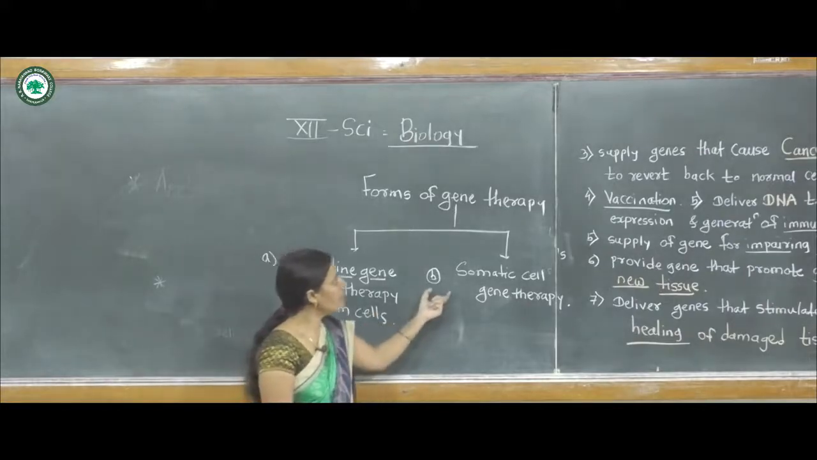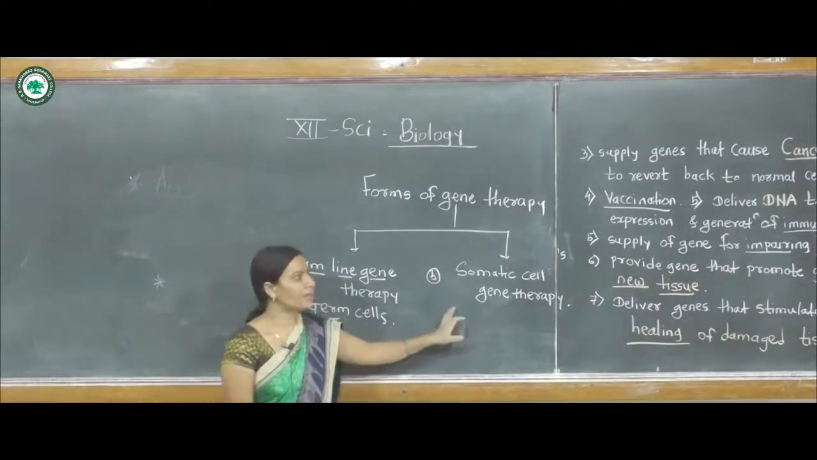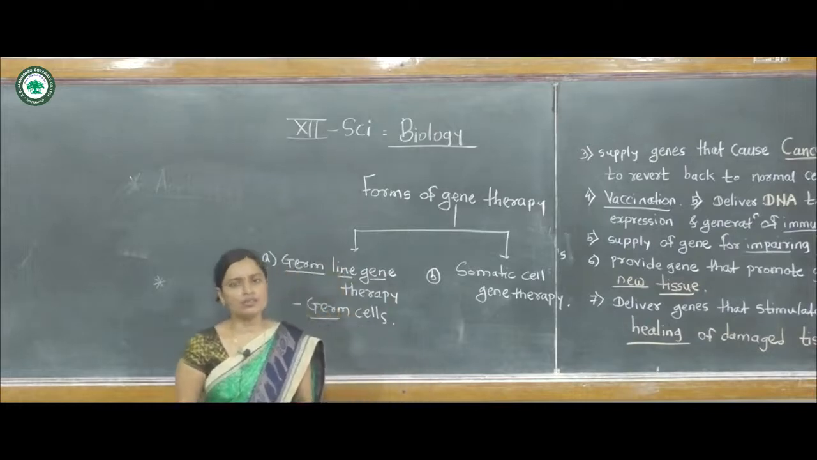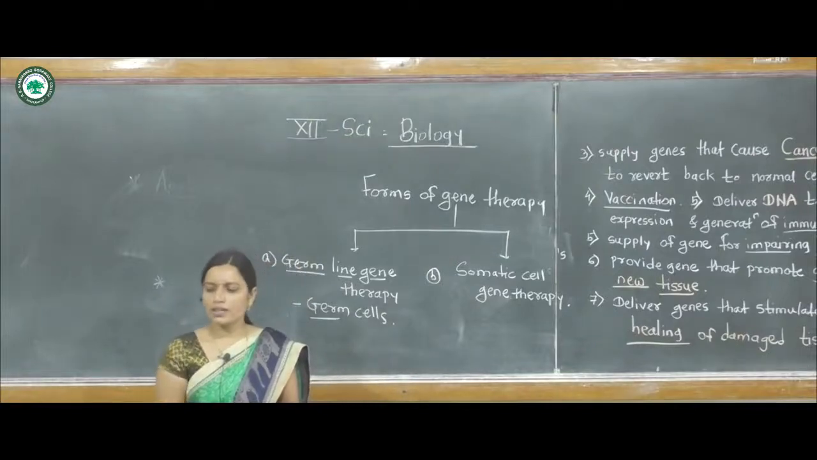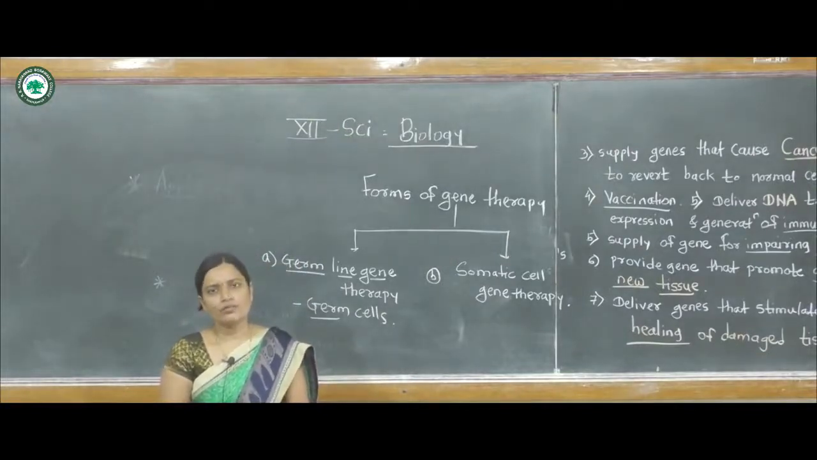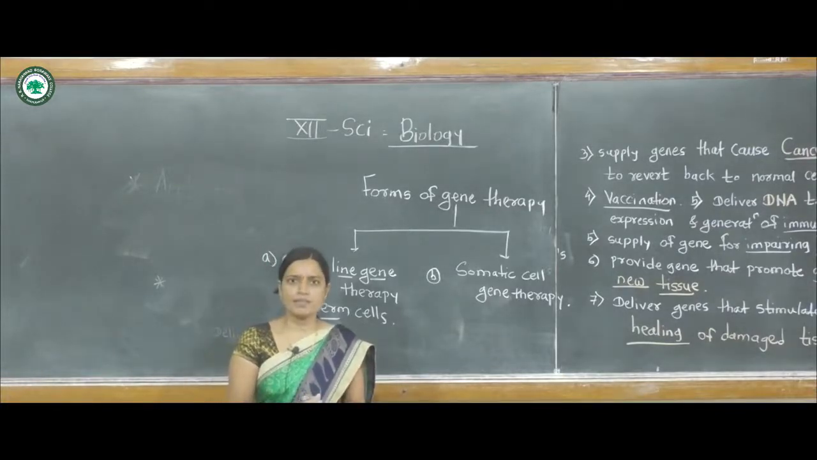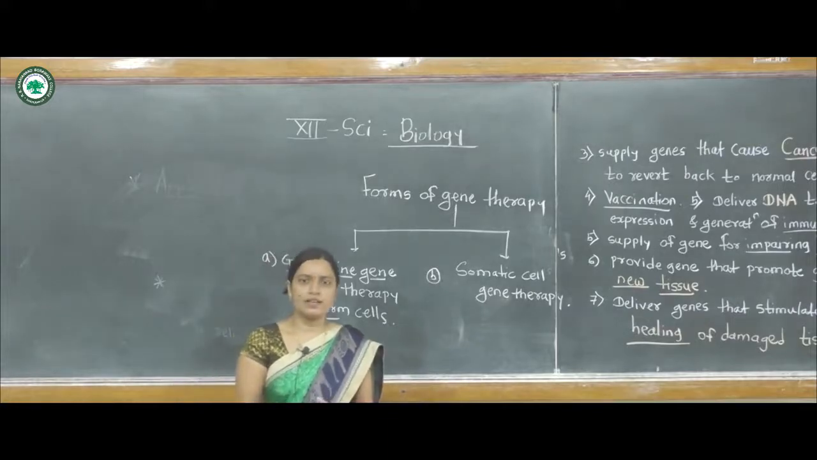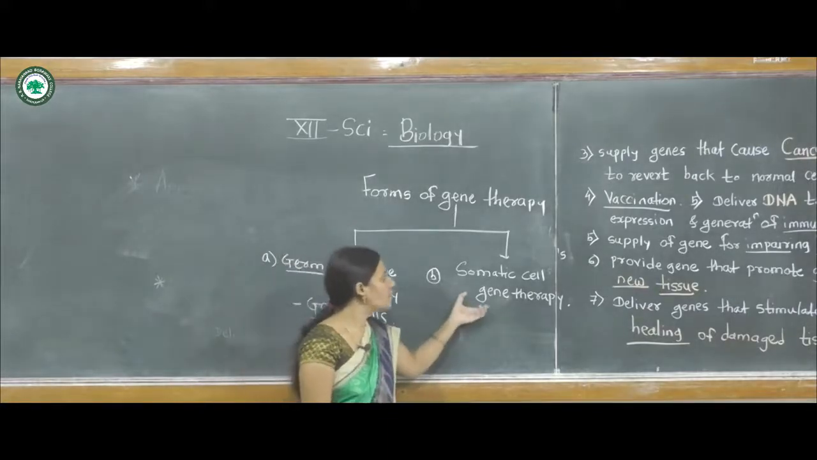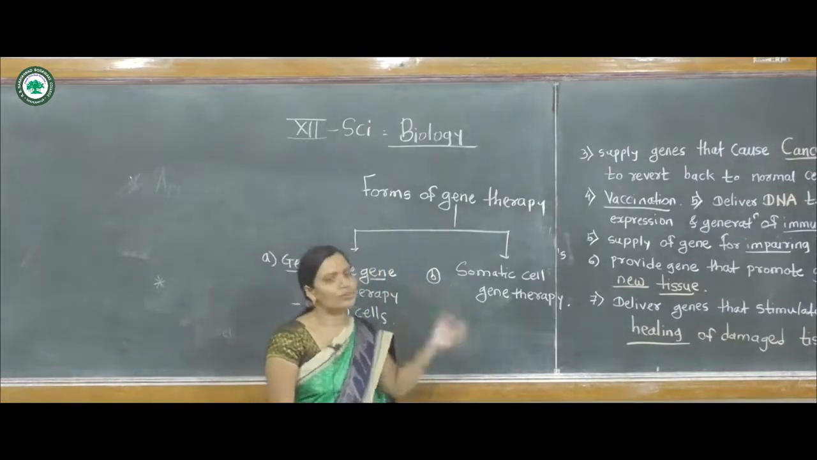Now the second type of gene therapy is somatic cell gene therapy. In this gene therapy, genes are introduced into somatic cells. Somatic cells like bone marrow cells, hepatic cells, fibroblast cells, endothelial cells or pulmonary epithelial cells can be used for this gene therapy. Somatic cells, or body cells, can be used for gene therapy.